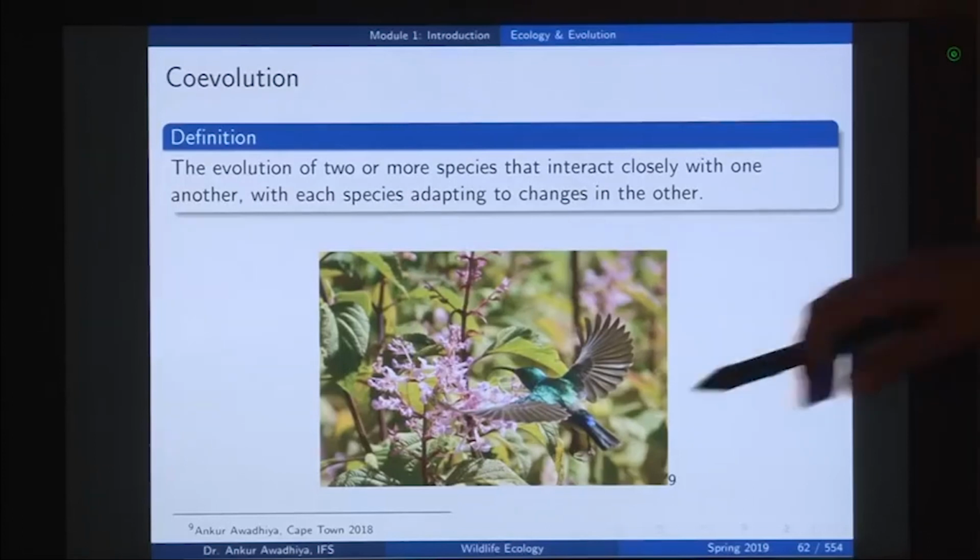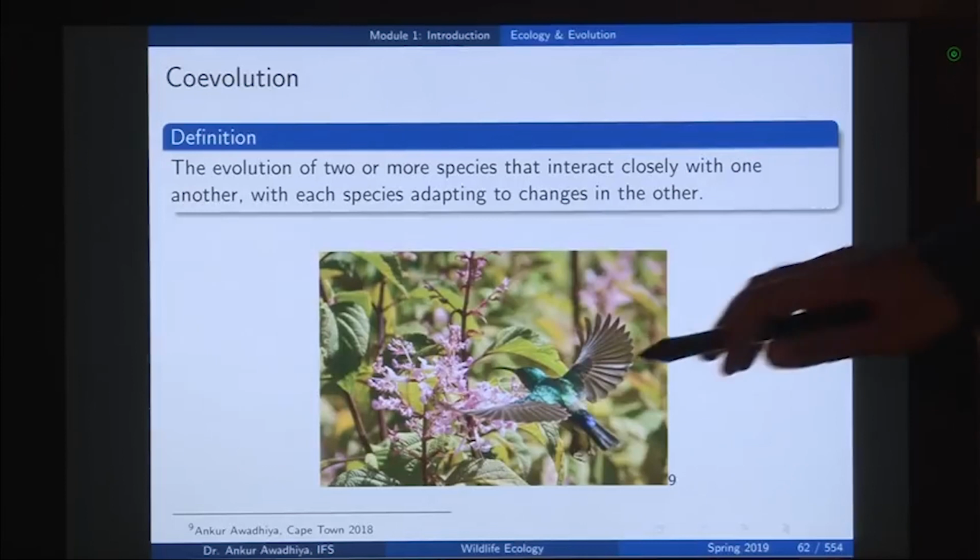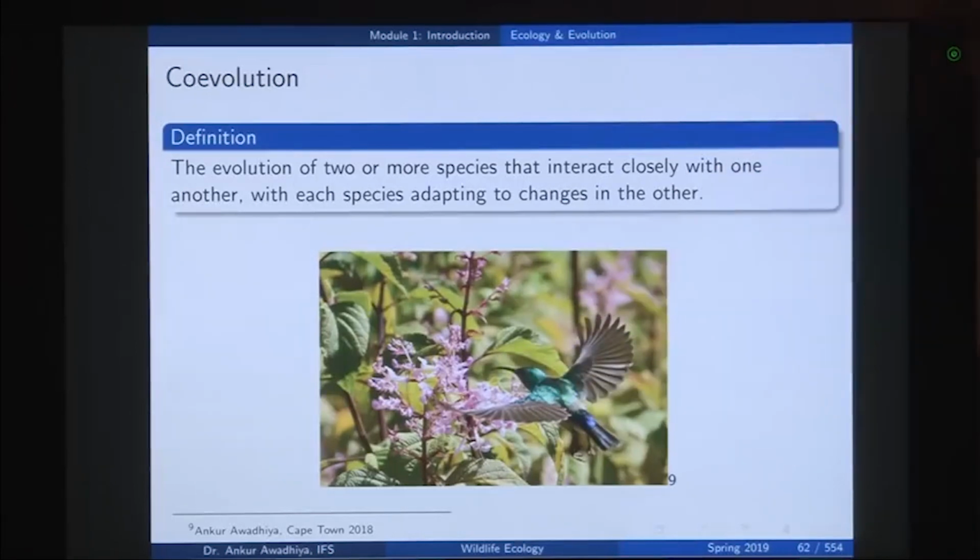Now, if this bird randomly fed on different flowers, so it went to say this flower that belonged to species 1 and then it went to another flower that belonged to species 2, in that case the pollen grains of species 1 would be transmitted to species 2, which would not make any sense because these pollens will not be able to result in fruits in the case of the second flower. So, nature wants to have a situation in which the birds and the flowers are specific.